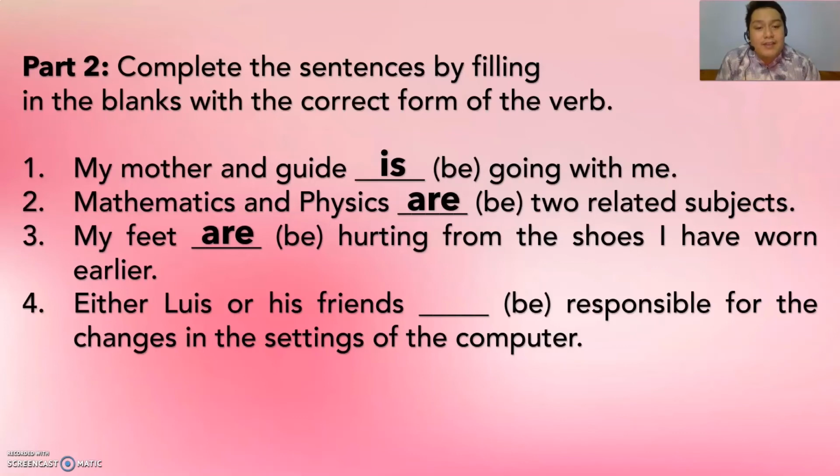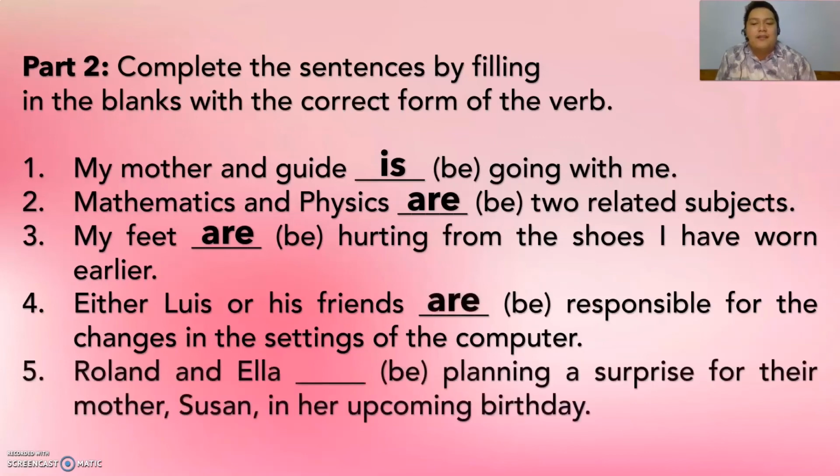What do you think is the answer? Another be verb is missing here. Let's go back to the rules. Okay? When two subjects are joined together by either and or, the verb will agree to the nearest subject, which is, in this case, friends. Friends is a plural noun. So the answer here is are.